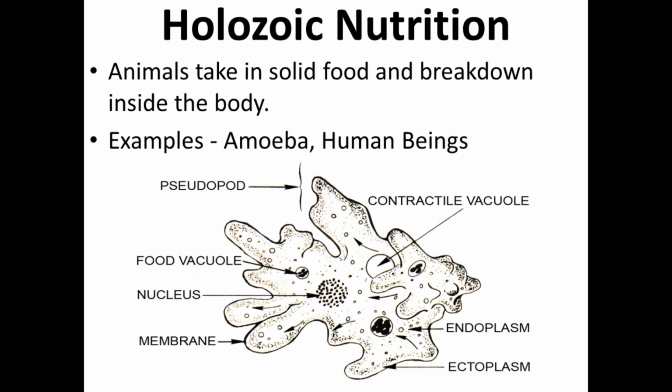Holo means whole or complete, meaning the food is not taken in parts. So the animals which take in solid food and break down that food inside their body come under this category. Examples are amoeba and human beings. It means we, human beings, are an example of holozoic nutrition. We take the complete food and the digestion starts in our body.